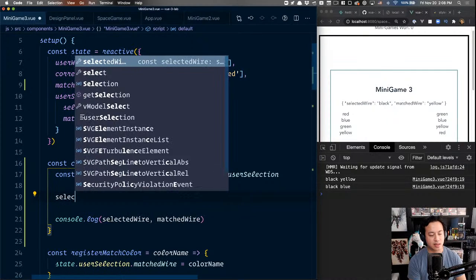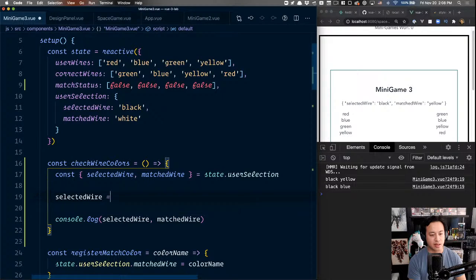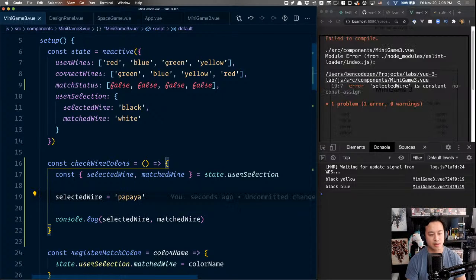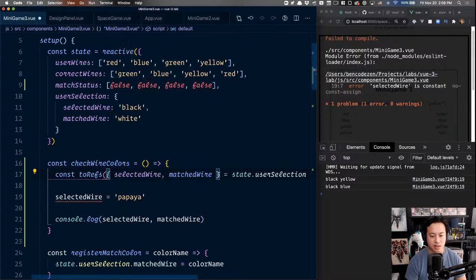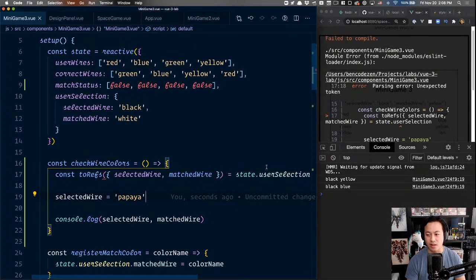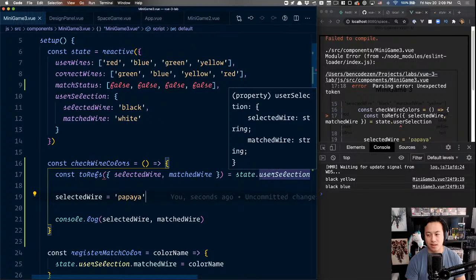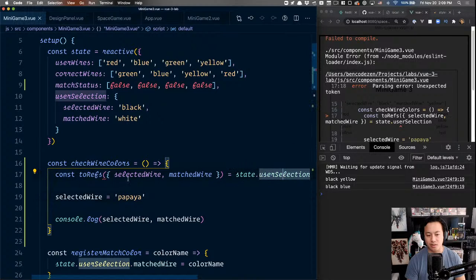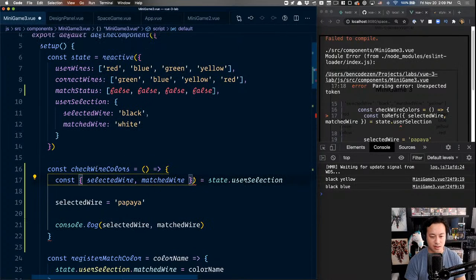If I said selected wire is equal to papaya, it is a constant, no assign. Yep, okay. So what if I said toRefs? Will this work? No, it will not. Yeah, because I think it's going to try to break it down.